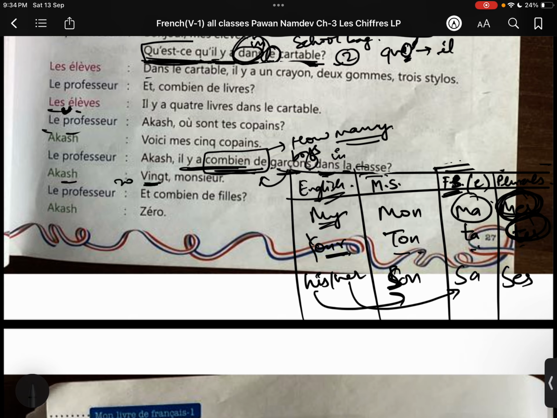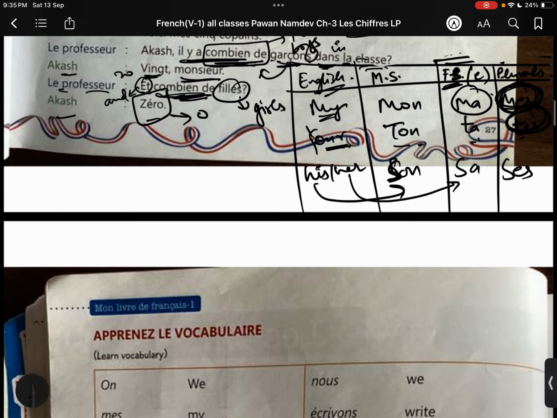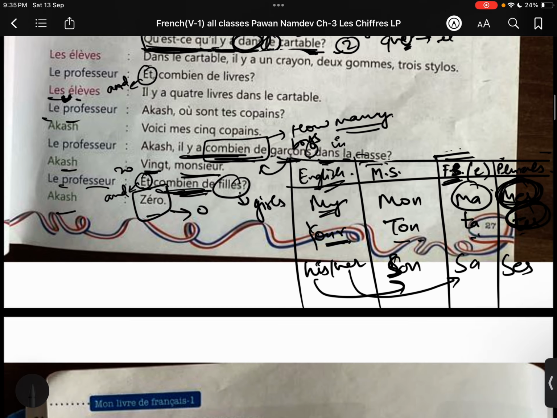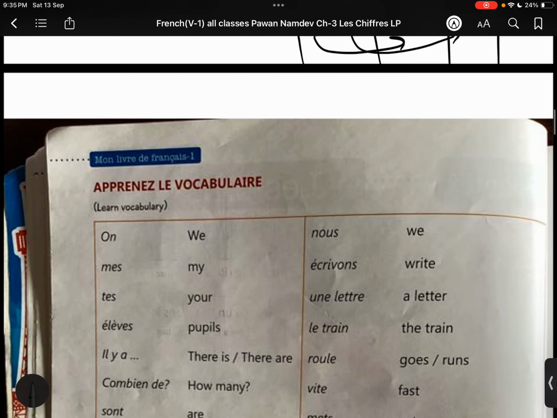Akash is saying 20. We just did the numbers, and we are going to do more. Akash is saying 20, sir. The professor is saying et, which means and. The pronunciation is é, and the meaning is and. Combien de filles, how many girls? Filles means girls. Akash is saying zero girls in the class, right? So we now have the vocabulary. The explanation part of chapter number 3 is done.